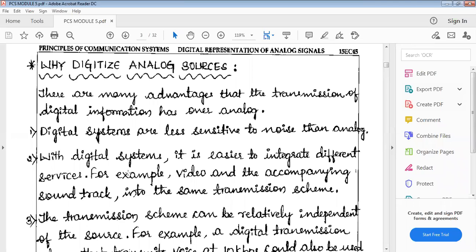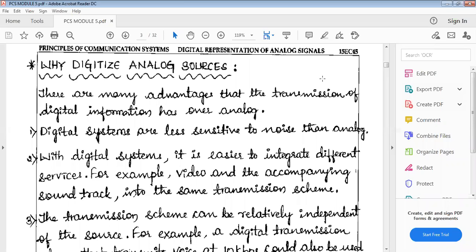So you are watching the video. In the video, what will happen? Does the sound come separately and the music come separately? No, right? Video and music both are synchronized with each other, right? Yes, sir. This integration can be easily done by the digital systems. It is very easy to integrate different services, for example, video and the accompanying music track into the same transmission scheme.